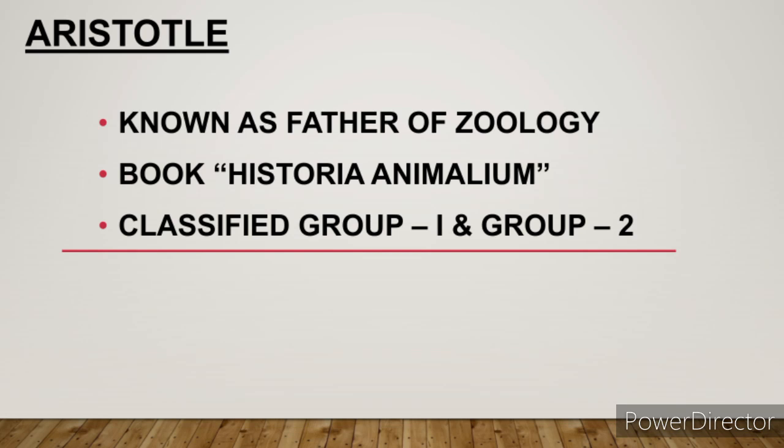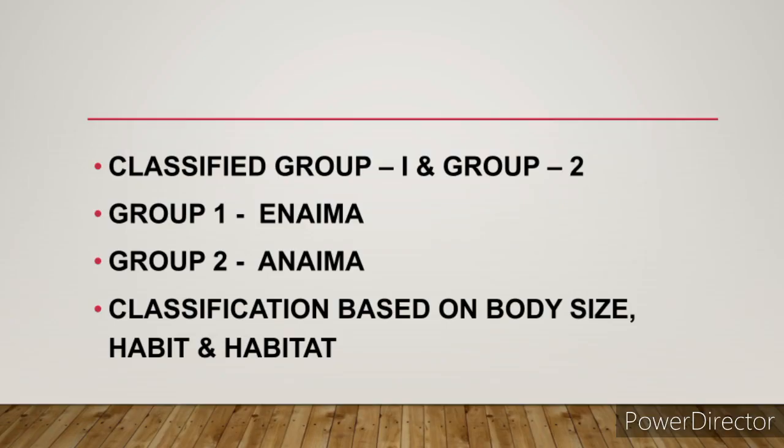Class 1 is named as viviparous. It included animals which give birth to young ones. Class 2 is named oviparous. It included egg laying animals.